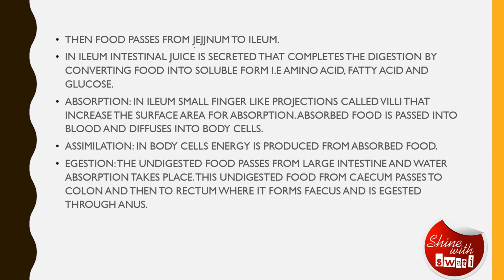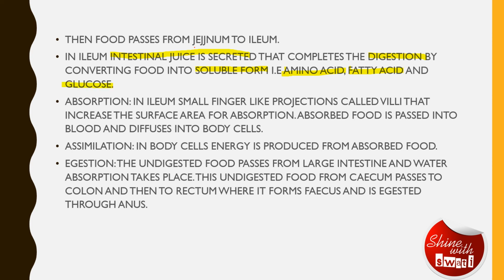And now in the ileum, intestinal juice is secreted, which helps in the complete digestion of the food and conversion of this food into a soluble, or simplified, form: proteins are converted into amino acids, fat molecules are converted into fatty acids, and starch into glucose.